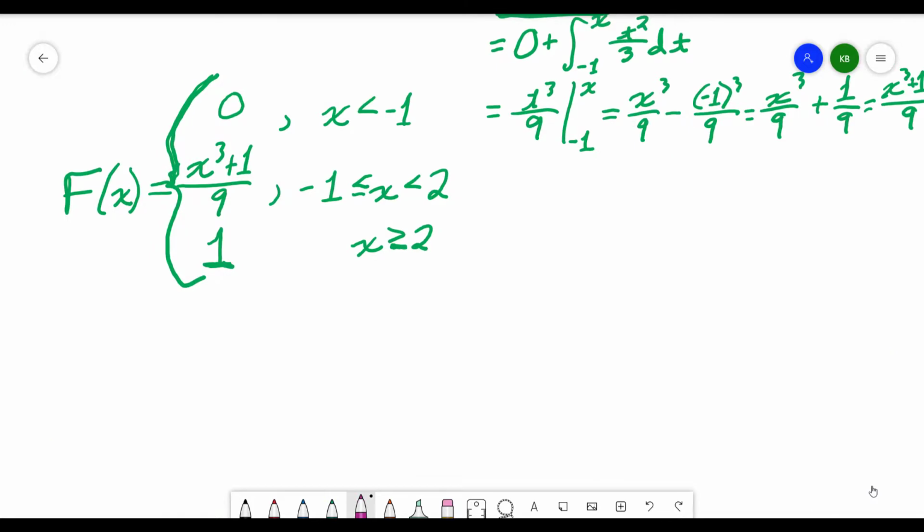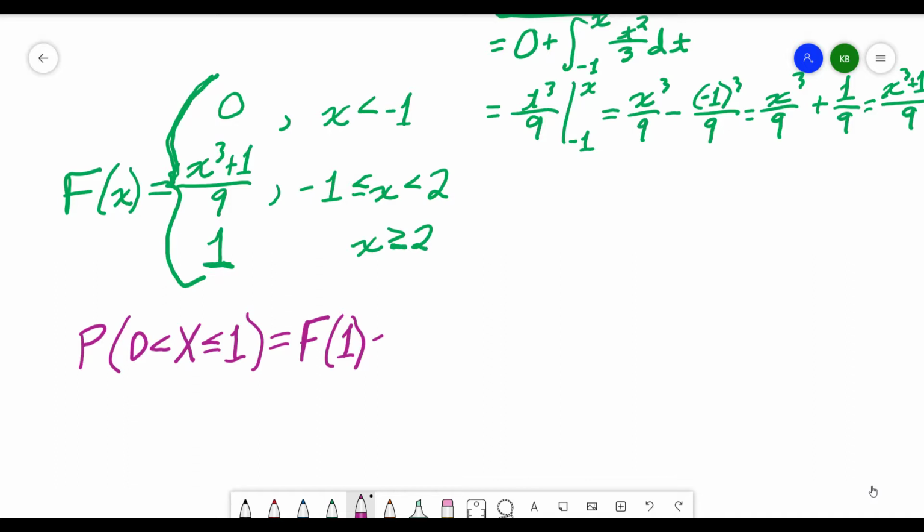Now let's revisit the idea that I want to know the probability that my random variable falls between 0 and 1. With a cumulative distribution function, if I take F of 1, this is going to tell me the probability that my random variable takes on any value up to 1. But I don't care about the values that are less than 0.